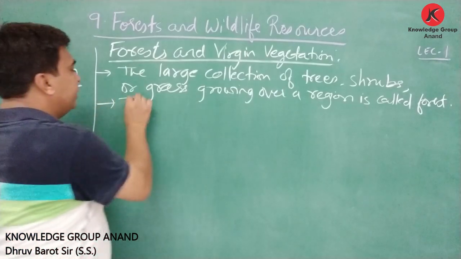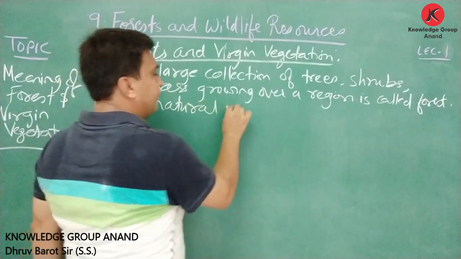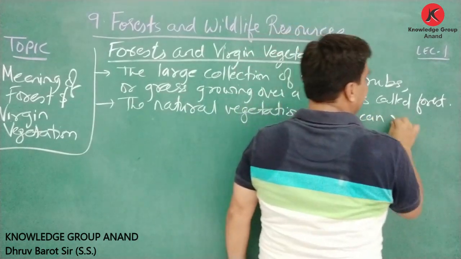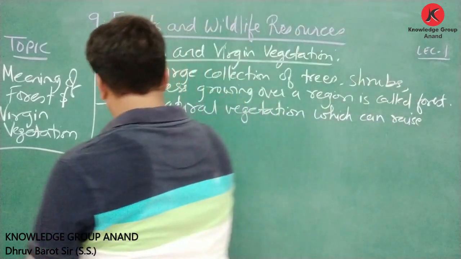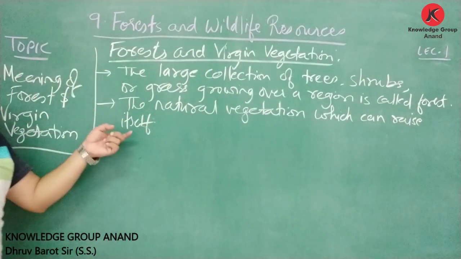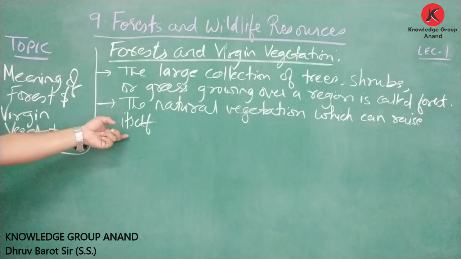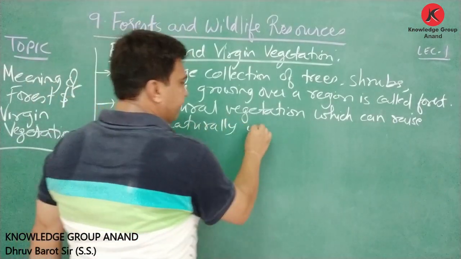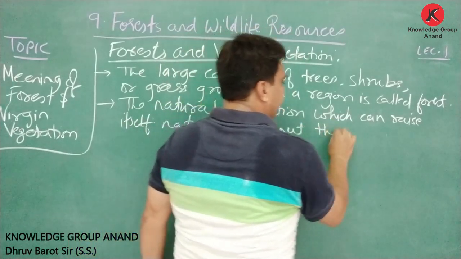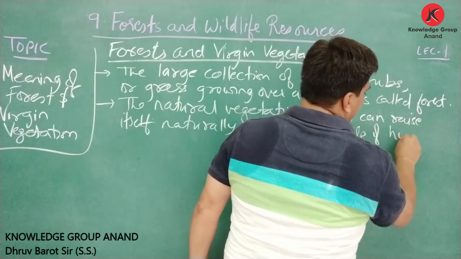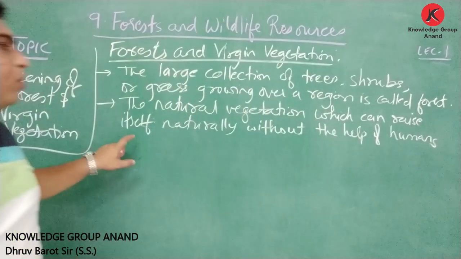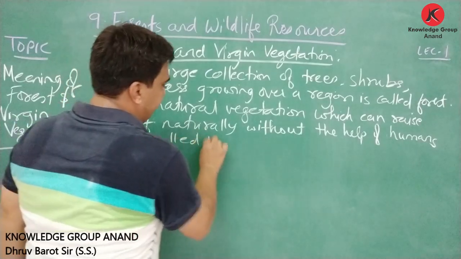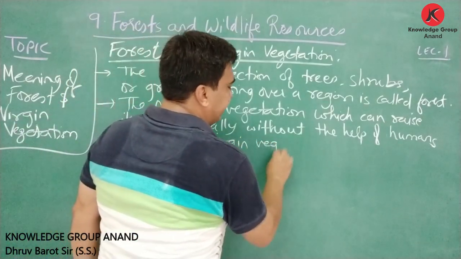Then, the natural vegetation which can raise itself naturally without the help of humans is called virgin vegetation.